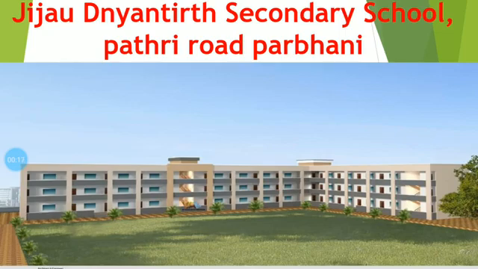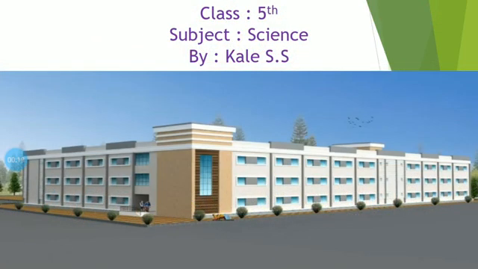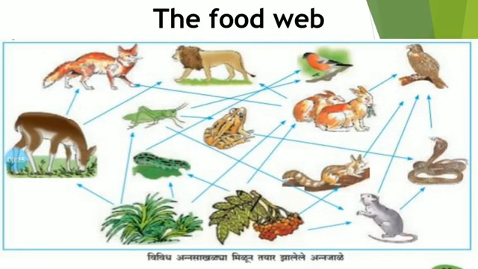Friends, today we have to see the science of 5th standard. In this we have seen the information about the 4th chapter. The name of the chapter is the environmental balance.